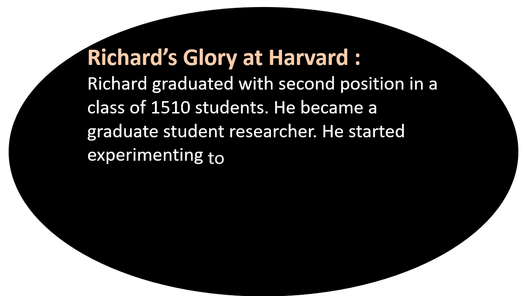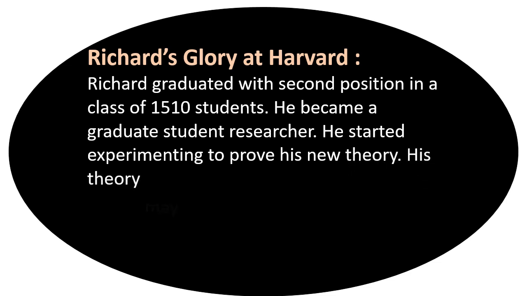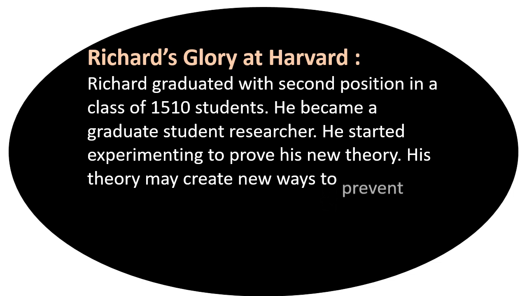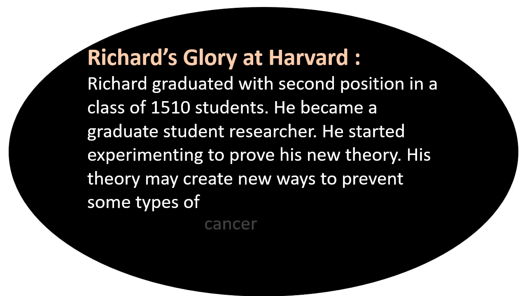He started experimenting to prove his new theory that was about cell life. His theory may create new ways to prevent some types of cancer and other diseases. So this was done by Richard Ebright.